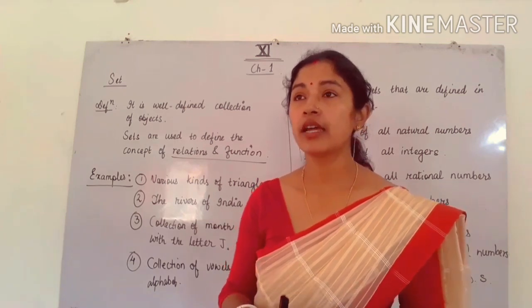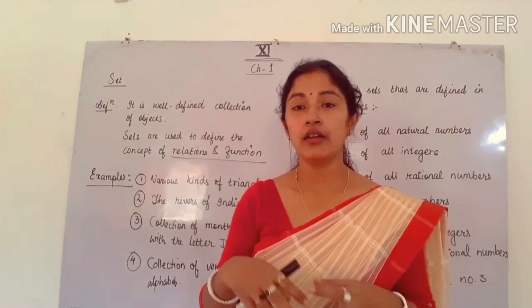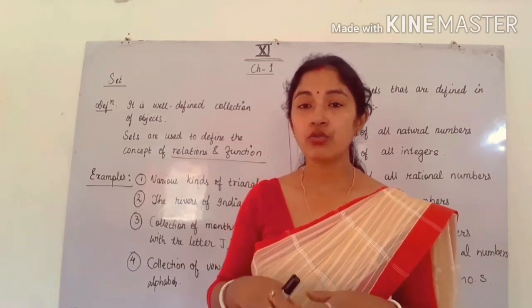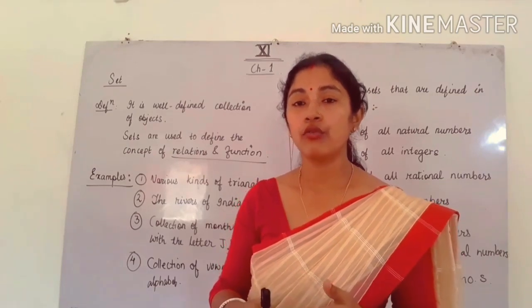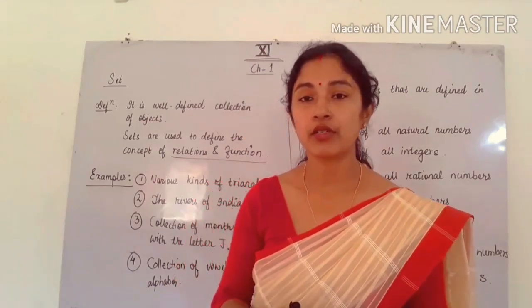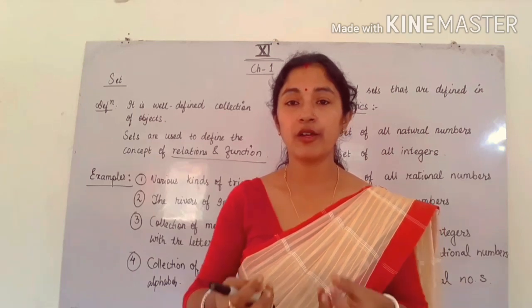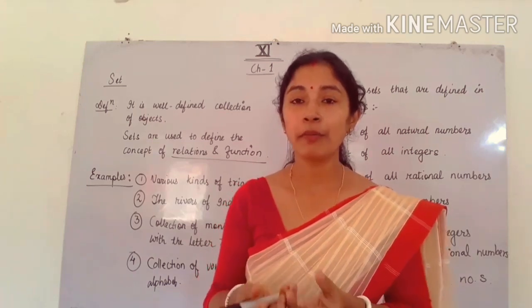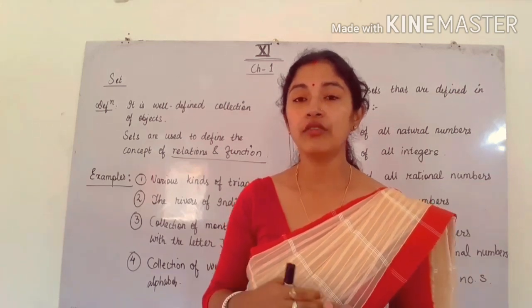Okay, so in a set, or we can say in a class, suppose in class 10 there are many students. So students are called objects, or we can say members. Okay, we cannot say objects here, so in that case we have to use members. But if in a set there are objects, suppose there are some pens or pencils, then we can say it as objects. If there are objects, we have to say objects.